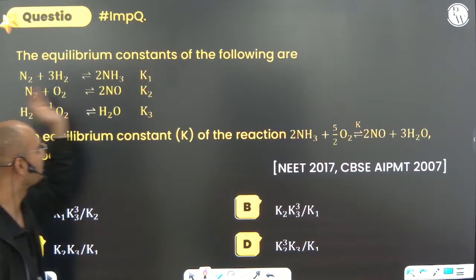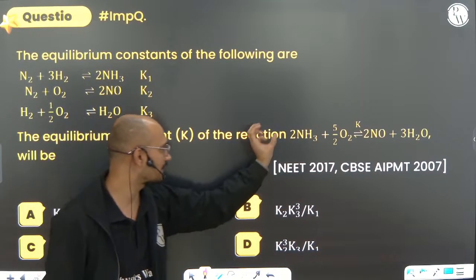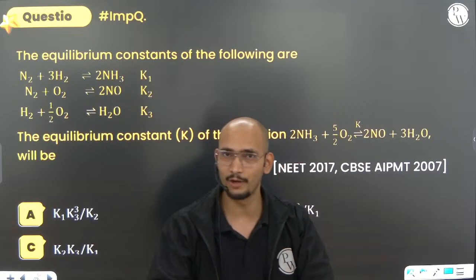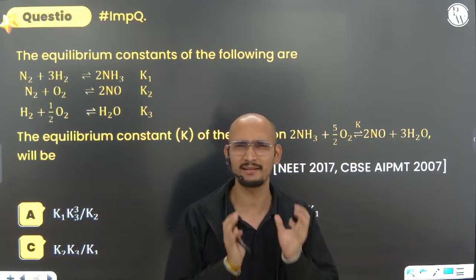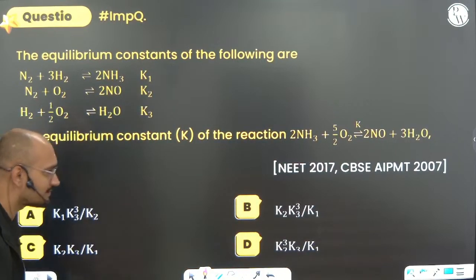Now the equilibrium constant for the following. There are 3 reactions given. Now the equilibrium constant for the reaction, this is asked. Always remember what I am telling now. Point to point, very important. These are the tricks, and when you know them, these questions become very easy, right?